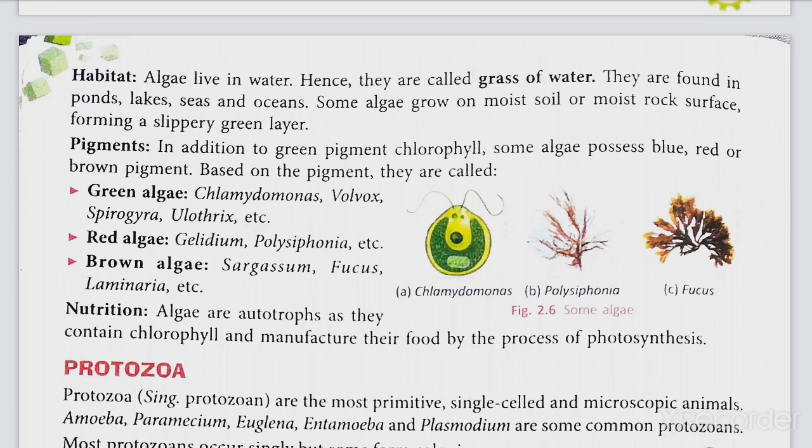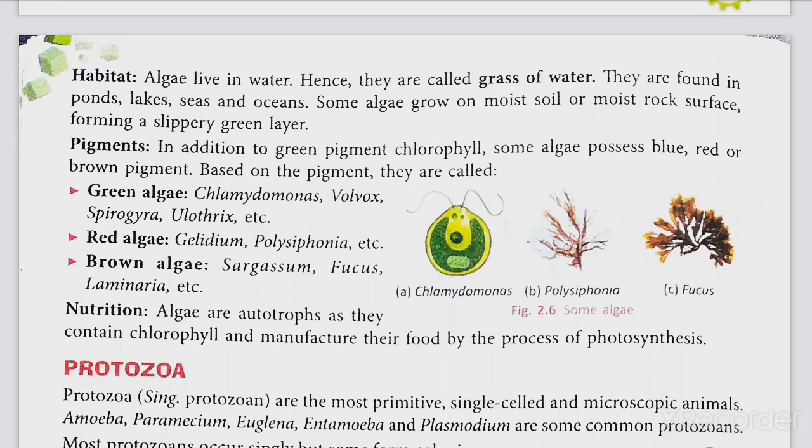Green algae: Chlamydomonas, Volvox, Spirogyra, Ulothrix, etc. Red algae: Gelidium, Polysiphonia. Brown algae: Sargassum, Fucus, Laminaria, etc. So based on the type of pigment they possess, they are classified as green algae, red algae and brown algae.